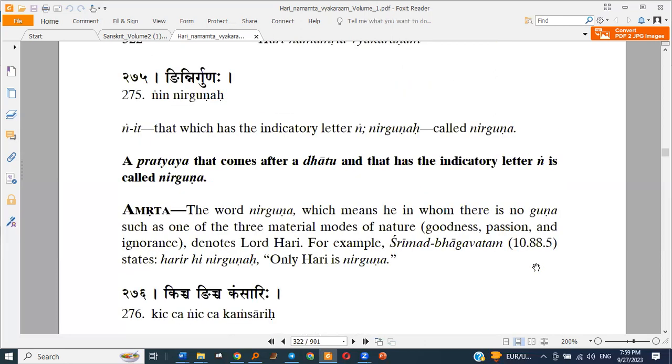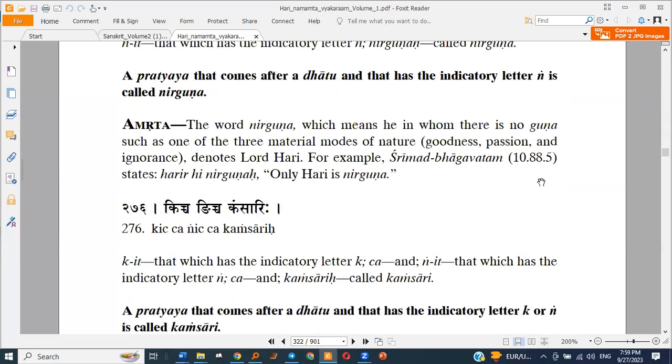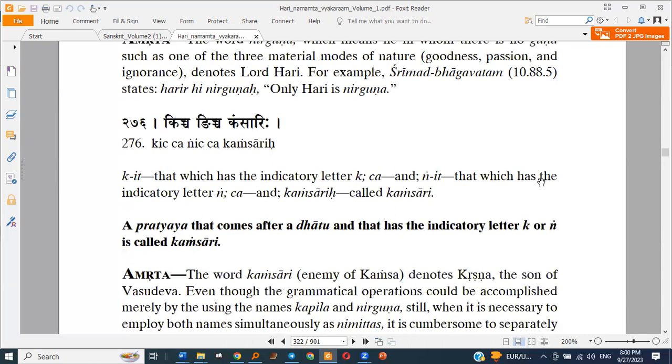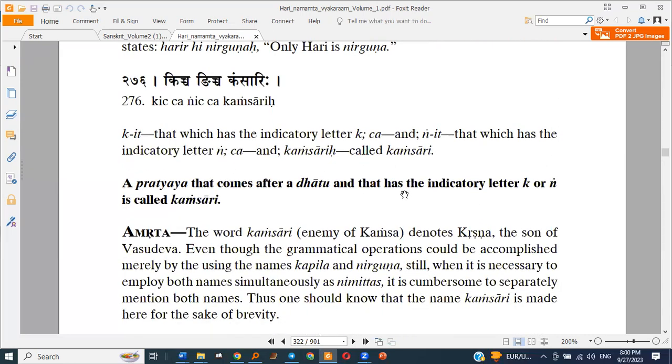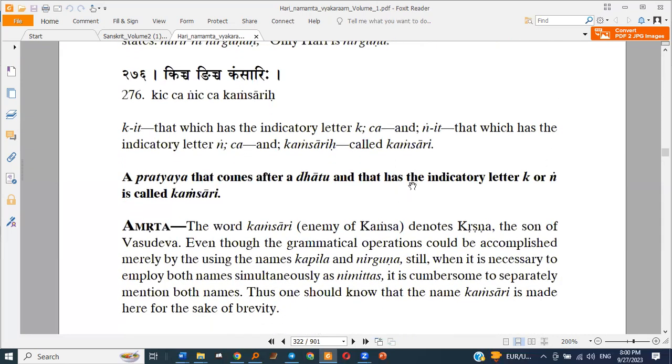Then Nirguna. A Nirguna is a pratyaya which has the letter nga as its indicatory letter. Then Kansari: any pratyaya which has either ka or nga as the indicatory letters is called Kansari.